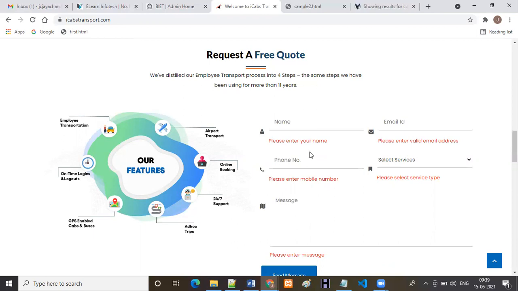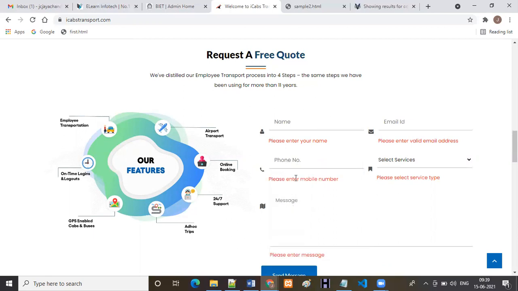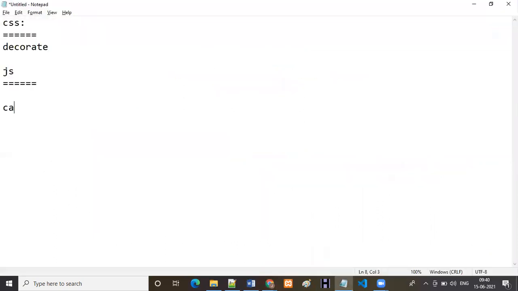For example, in the mobile number, if you enter some characters, again it will show a different message: mobile number contains only numbers. For example, I am entering numbers only, but that length is like 20 numbers. Mobile numbers generally have 10 digits only. If you enter more than 10 digits, again it will show another message. These types of validations we are going to build with the help of JavaScript, and at the same time we can also perform the calculations.